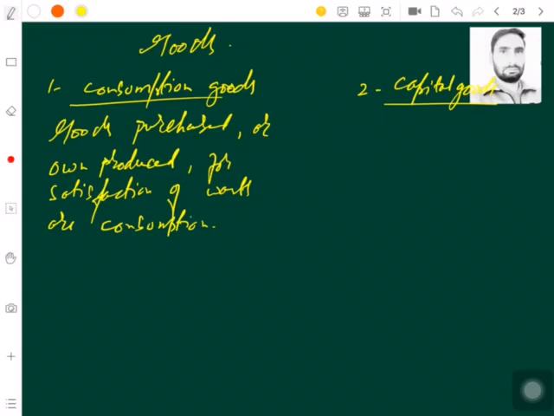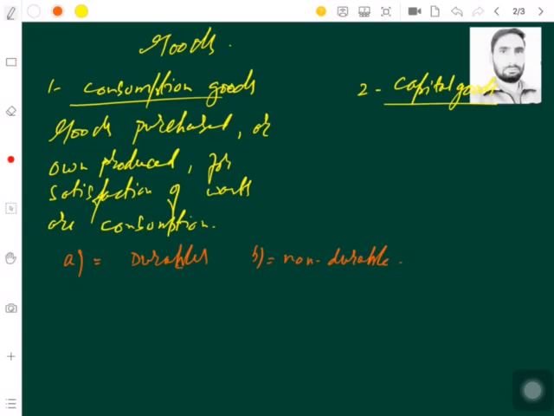But before we can go to the capital goods, these consumer goods are subdivided into two types, which are durable and non-durable. So you can write it like durable consumer goods and non-durable consumer goods.